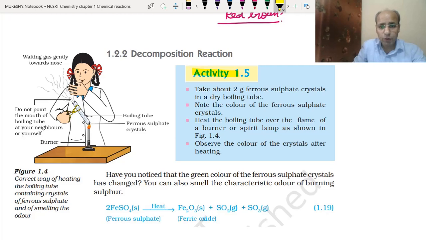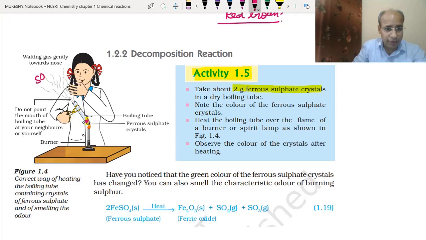This is activity 1.5. In this activity, we are taking the ferrous sulfate crystals in a dry test tube and we start heating it. As you can see, when we start heating it, water vapors come out. When we strongly heat, it starts turning red brown in color, and we will see a gas coming out.